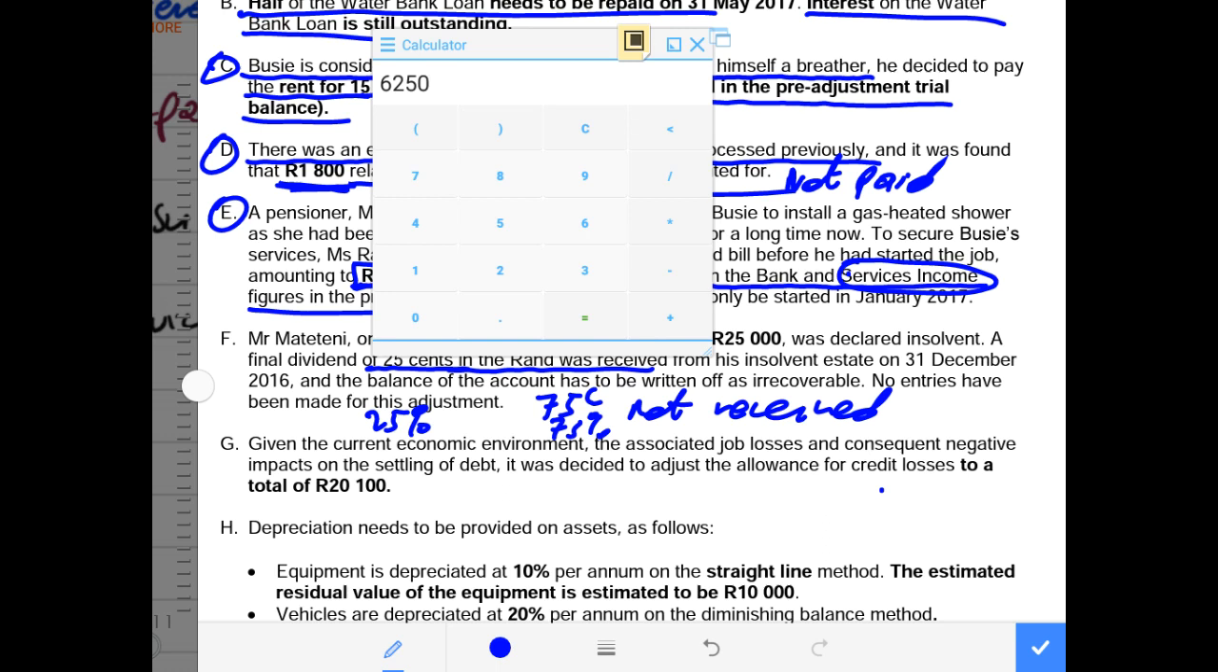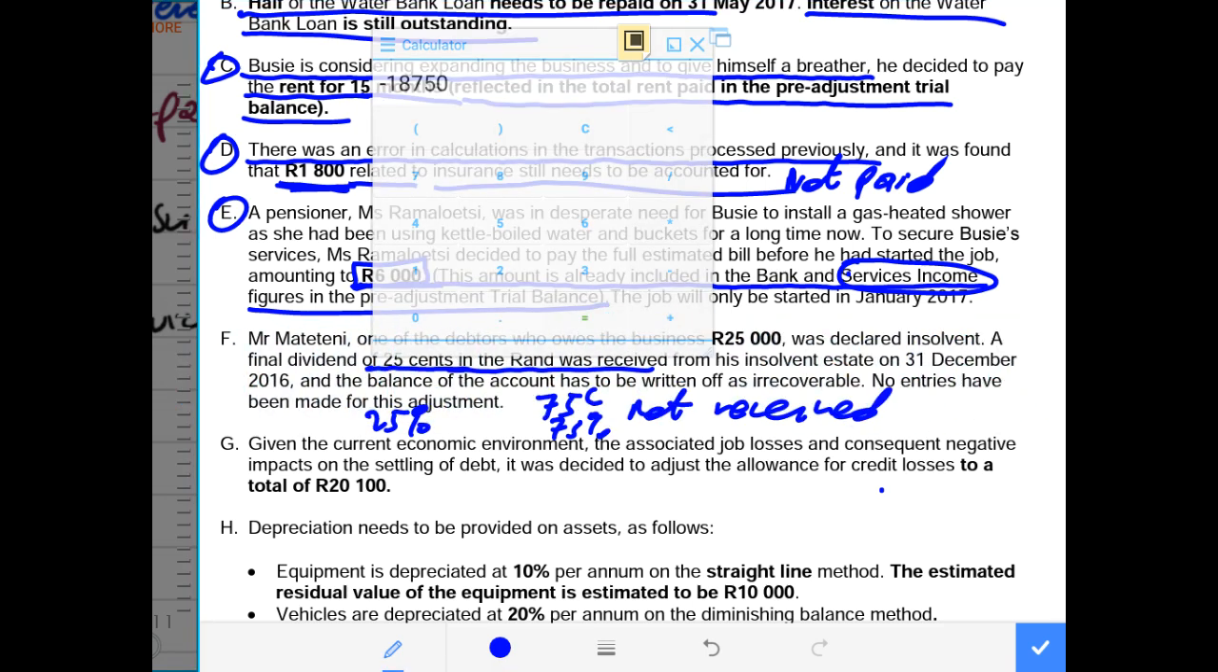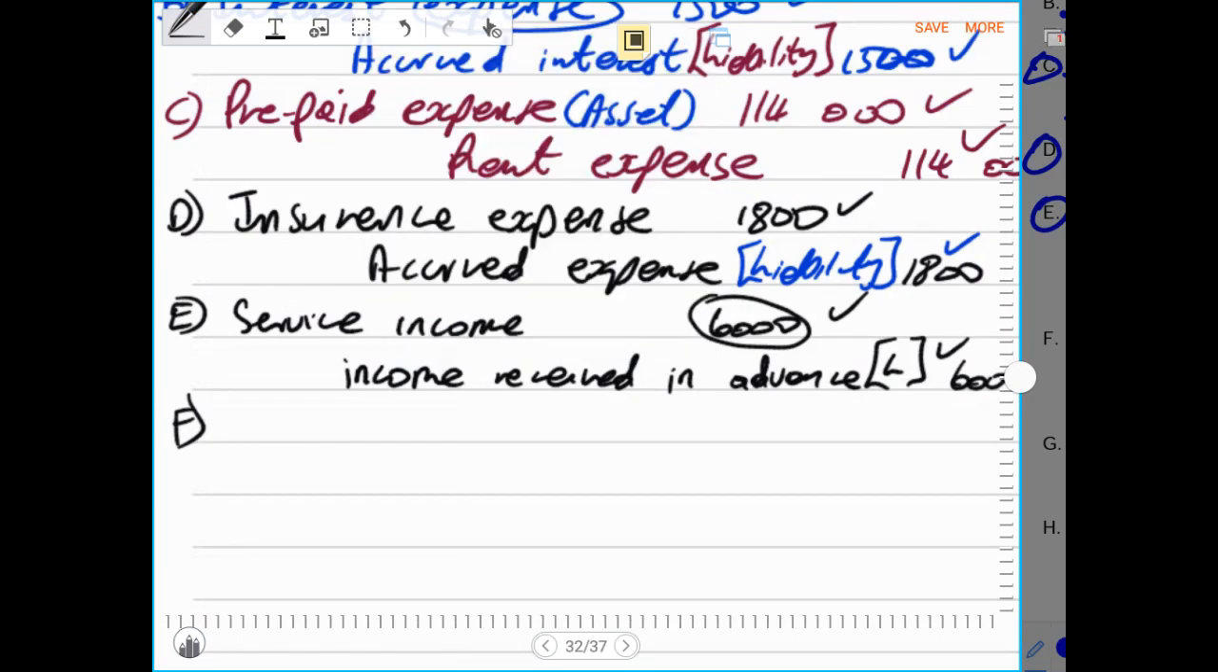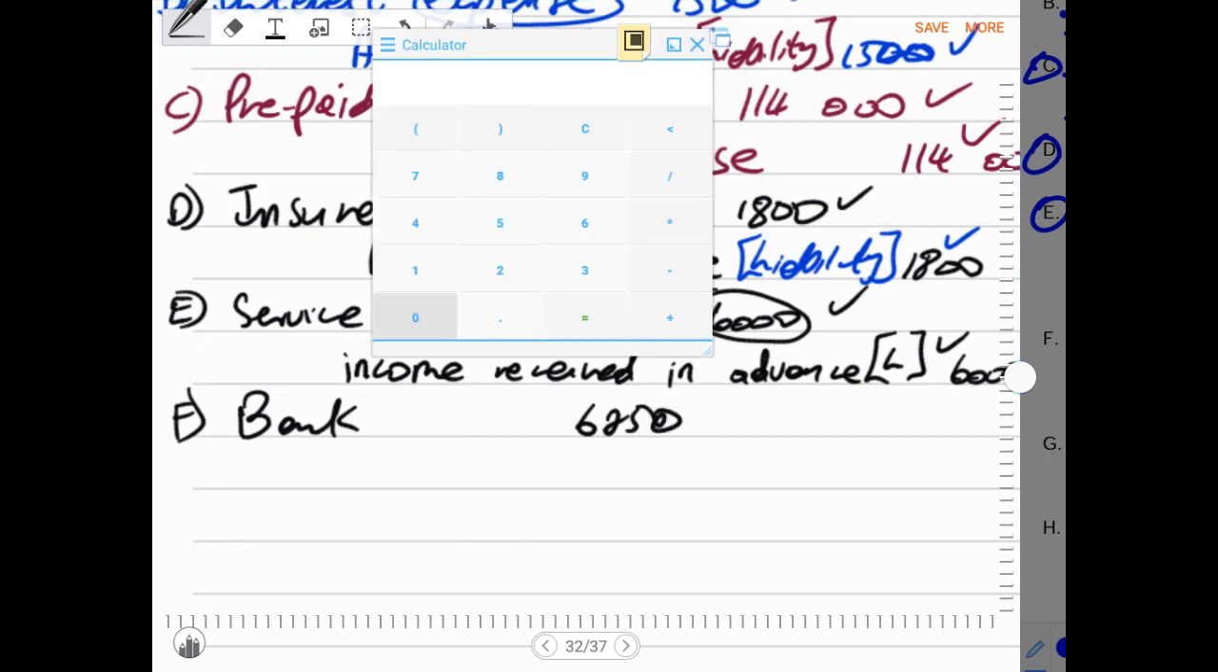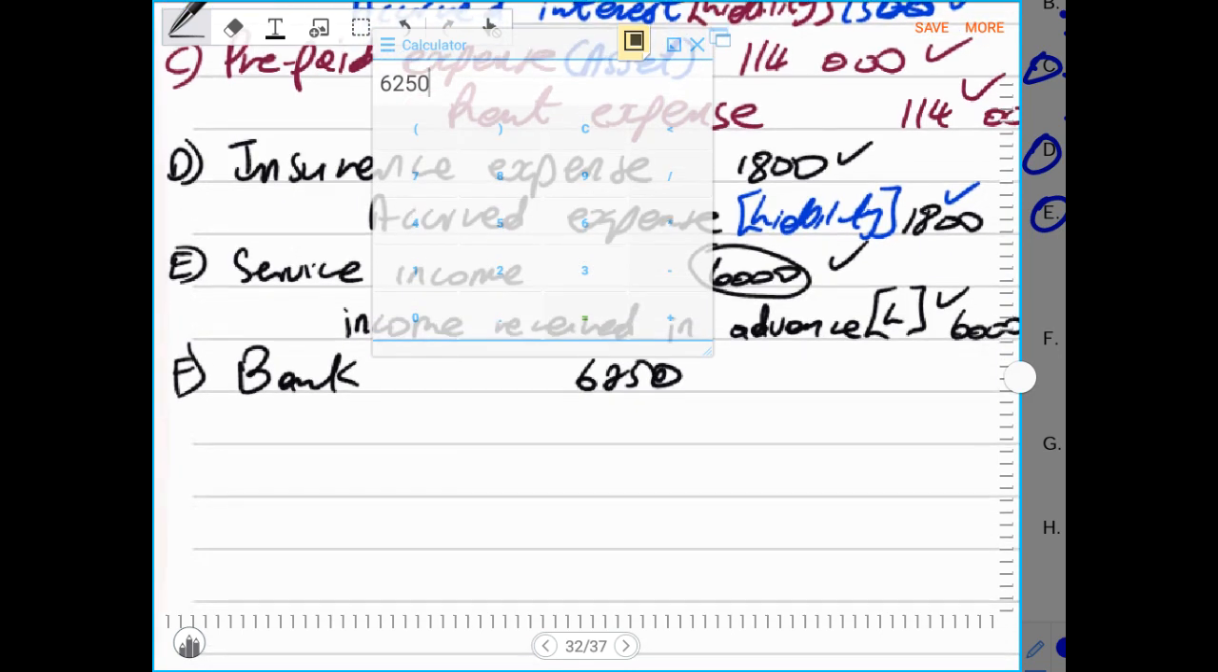So it means our bank account is supposed to increase by 6,250. However, the rest, which is 25,000 less 6,250, meaning 18,750, was completely not received. It became a bad debt. Now we have to record both sides of this entry, where we record cash that was received, because we know that 6,250 was received, which is 25 cents in the rand. 0.25 times 25,000, 6,250 was received. Therefore, our bank must increase on the debit side by 6,250.